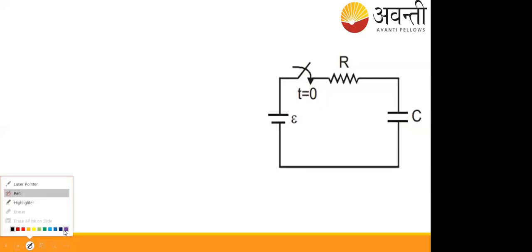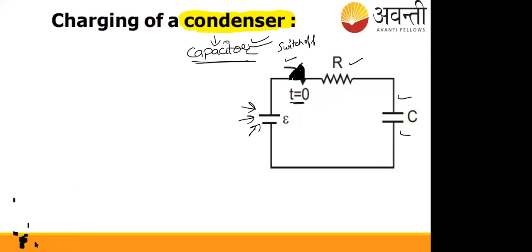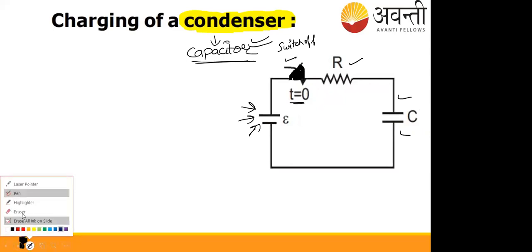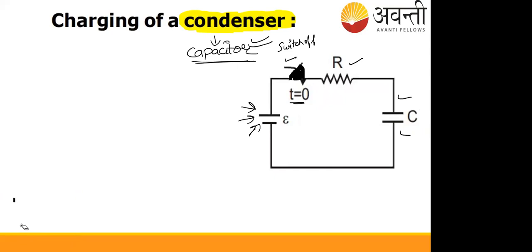Blue will be good. So I switched that on. Now if I switch this on, what's going to happen?